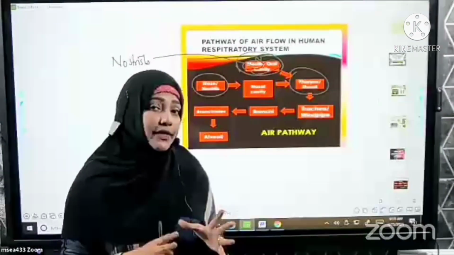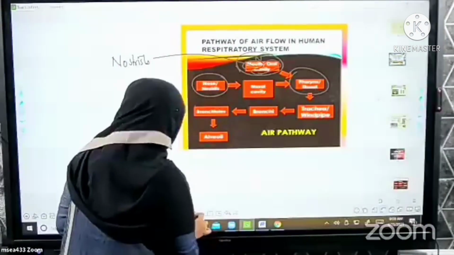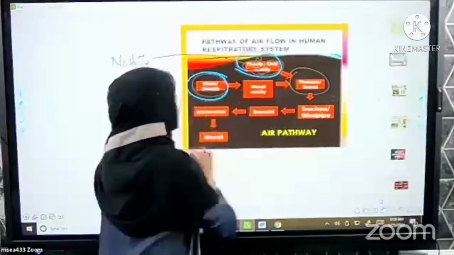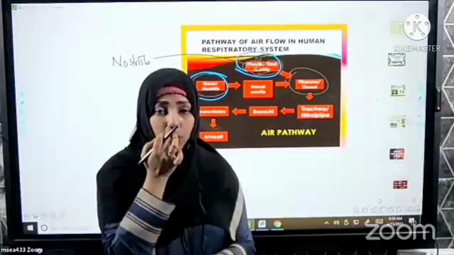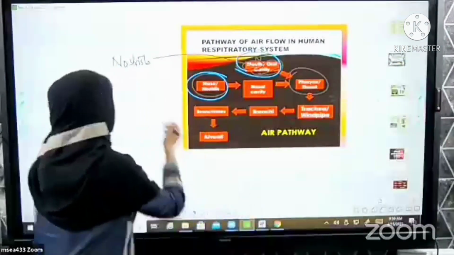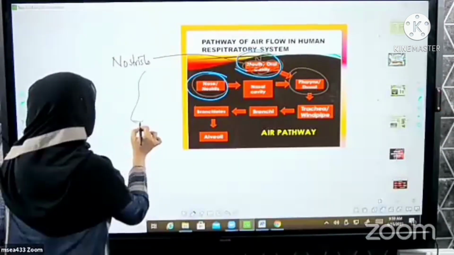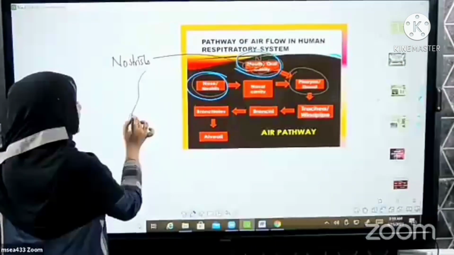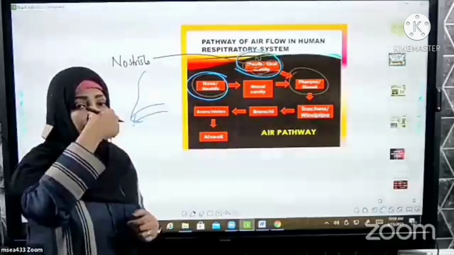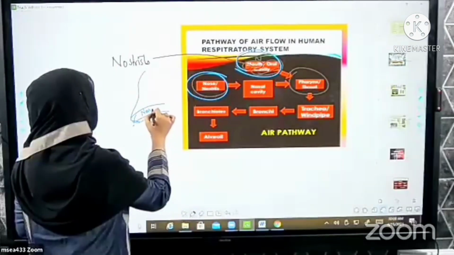Pharynx is the common passage for both your nasal cavity and your oral cavity. How is air entering? Through your nostrils. The openings are called nostrils. From the nostrils, the air moves into the nasal cavity. Suppose this is the nose. This is the opening. From here the air is entering, beta. Here you have a tube-like structure called the nasal cavity.